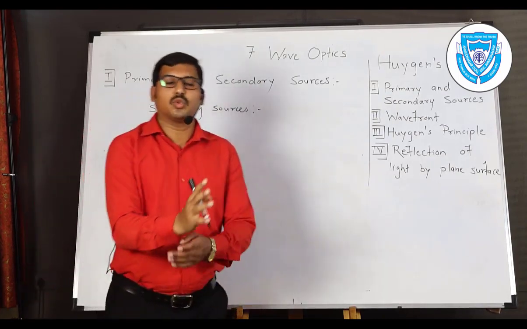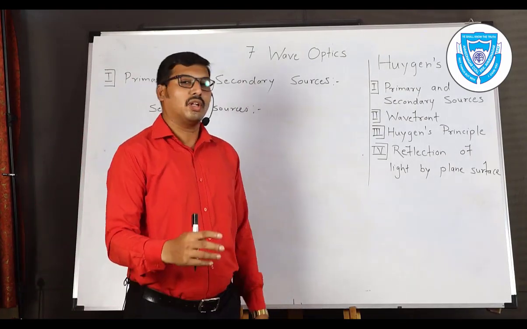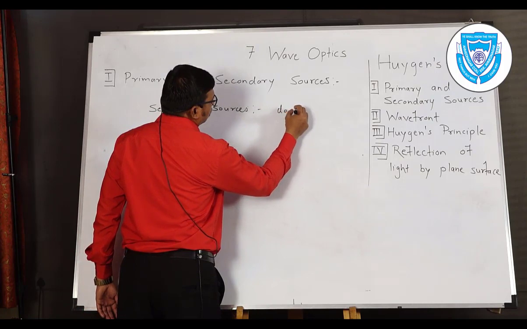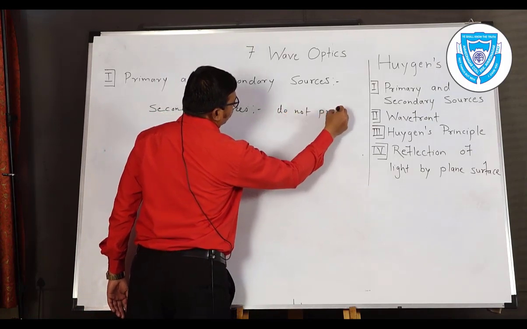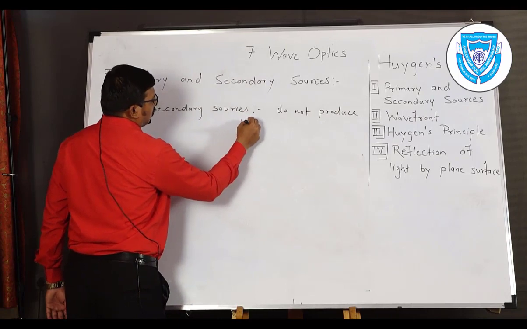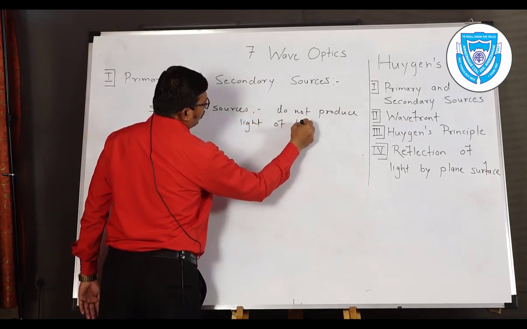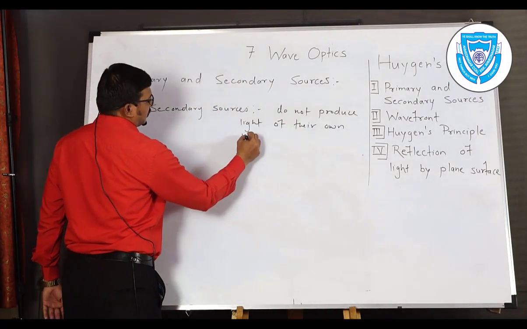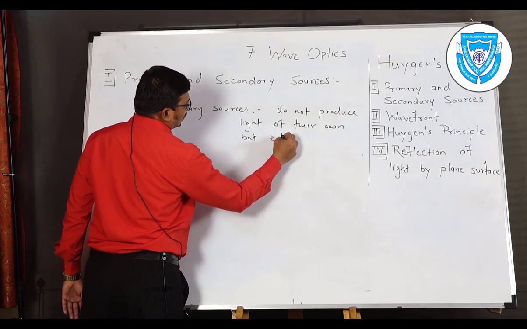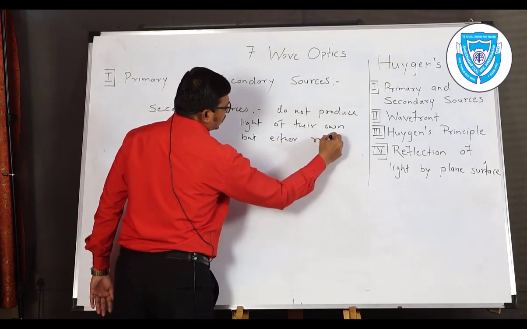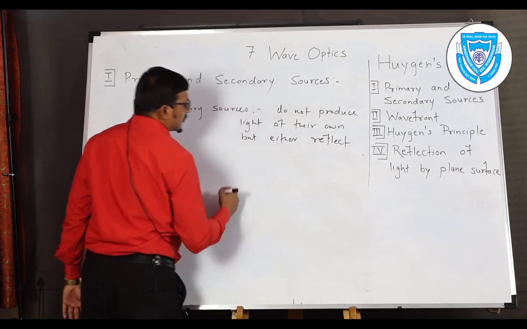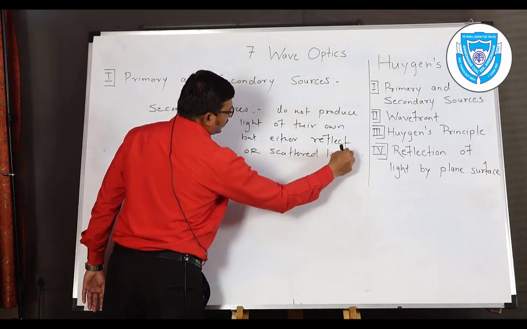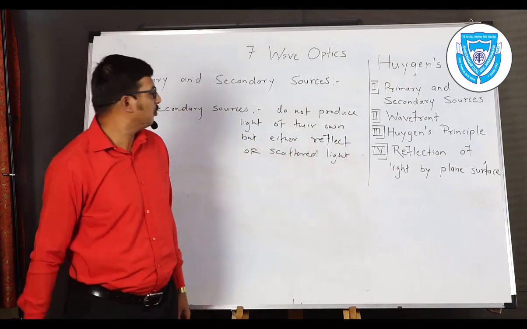Secondary sources are the sources which do not produce light of their own, but either reflect or scatter light coming from the primary source.